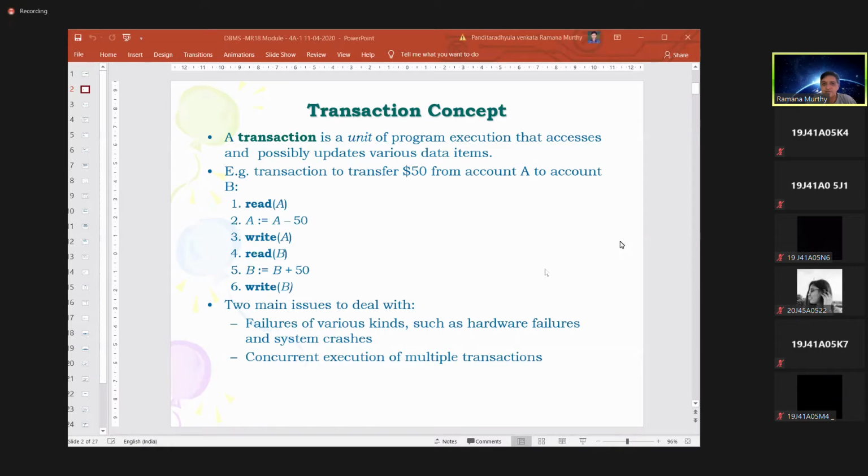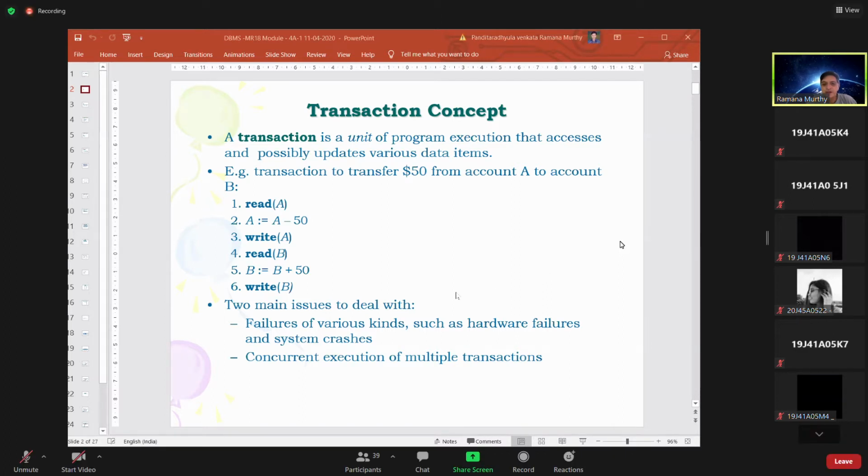First, our transaction has to execute without any problem. Second, our transaction should not create any problems for other transactions. If you can do all these operations, then you can say our database is working fine. Right. So the small example we are taking is two accounts, account A and account B.